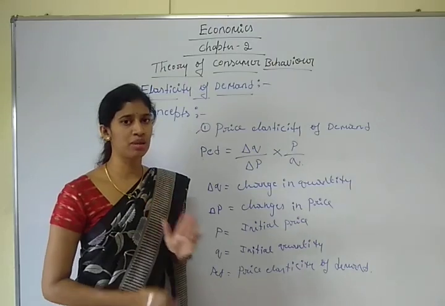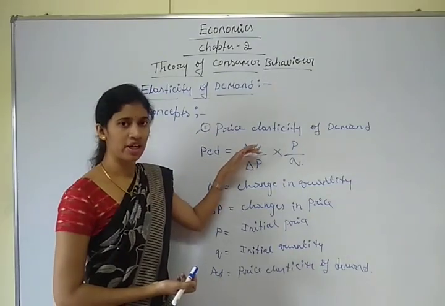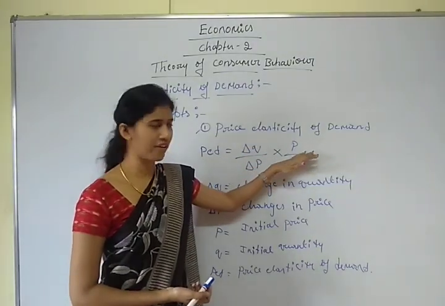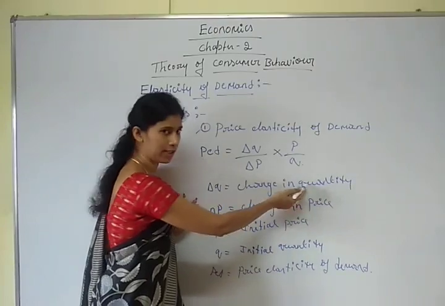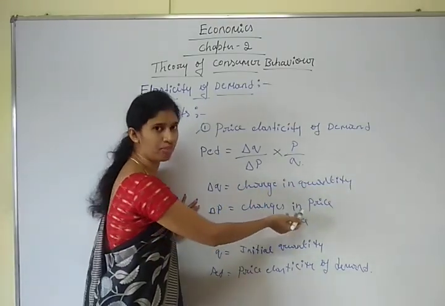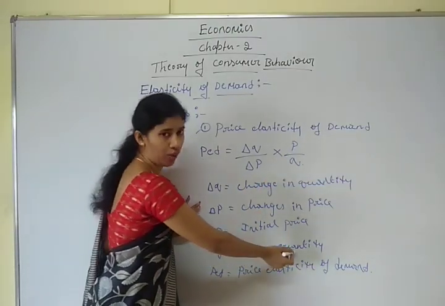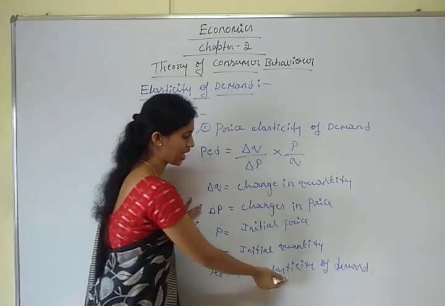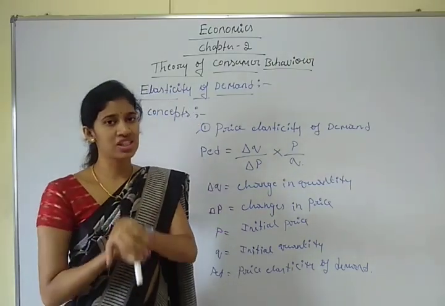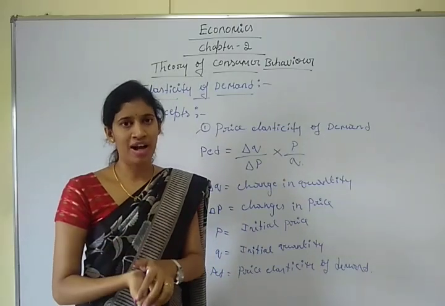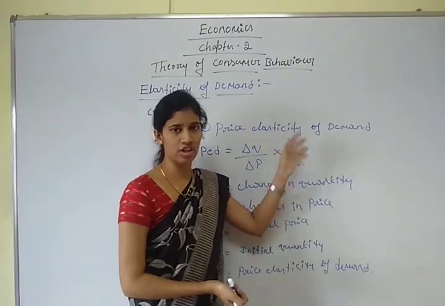The formula is PED equals delta Q divided by delta P into P divided by Q. Delta Q represents change in quantity, delta P change in price, P initial price, Q initial quantity, and PED price elasticity of demand. Note it down.